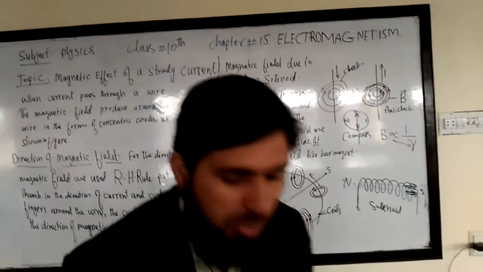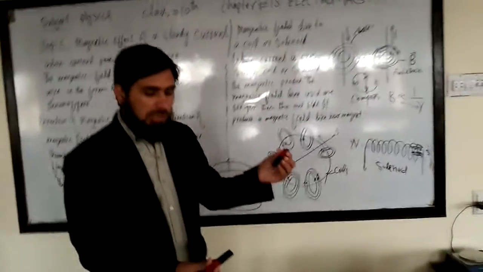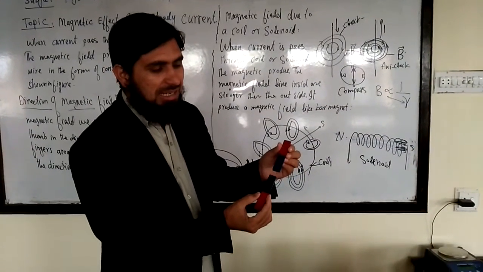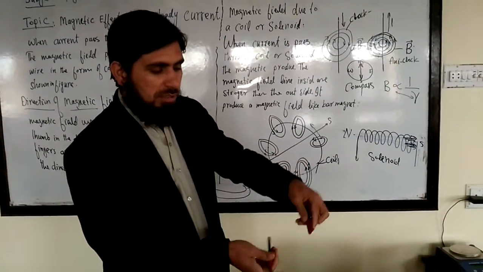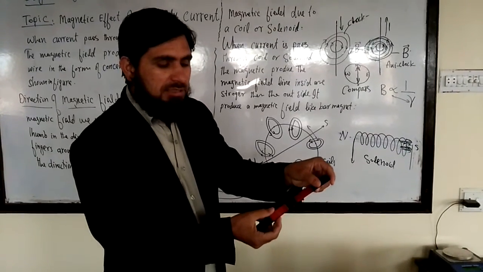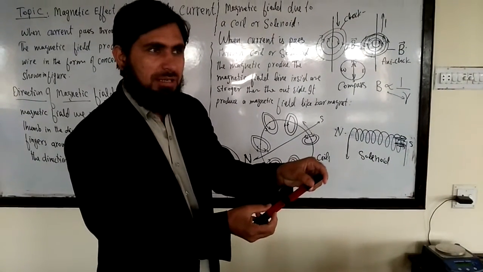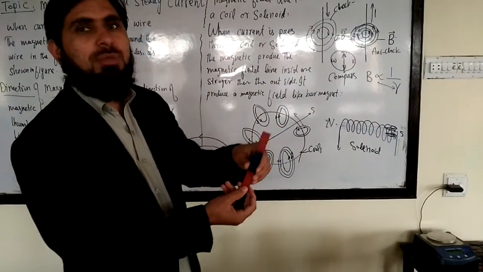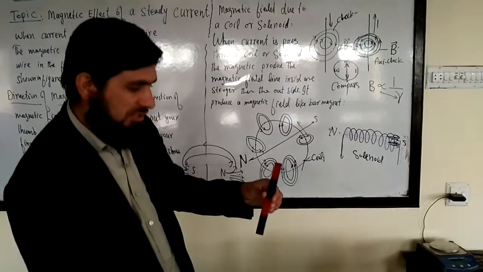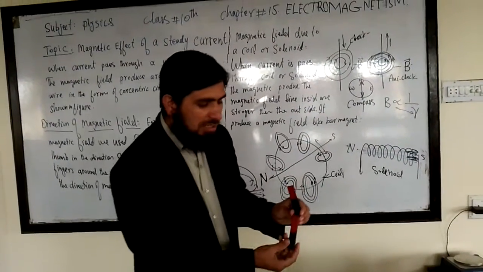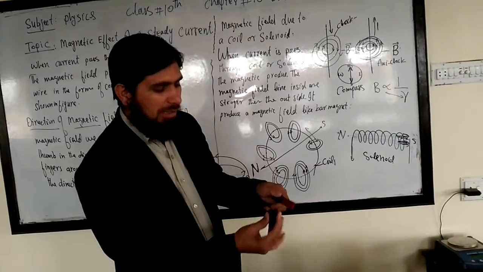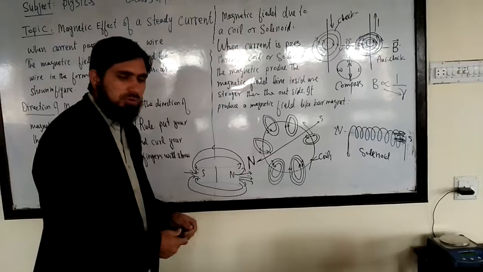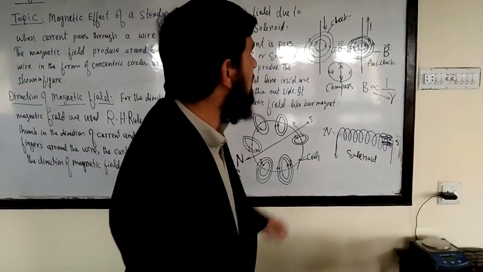If I bring another magnet near, look at these two bar magnets. South and south repel each other, and north and north also repel each other. Once I reverse, these two attract each other. It is similar to the behavior of electric charges. So that behavior produced by electricity we will study here in this wire.